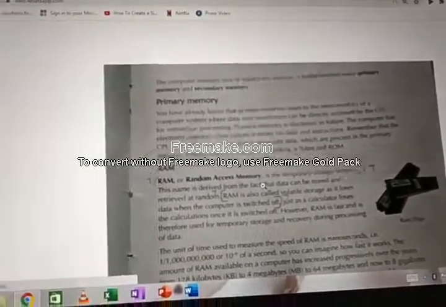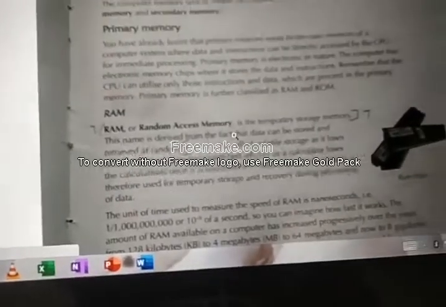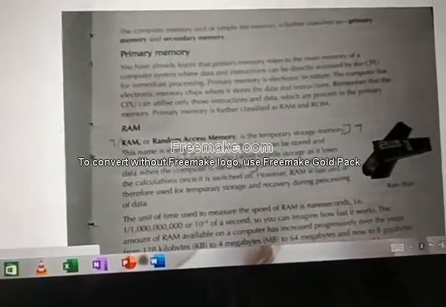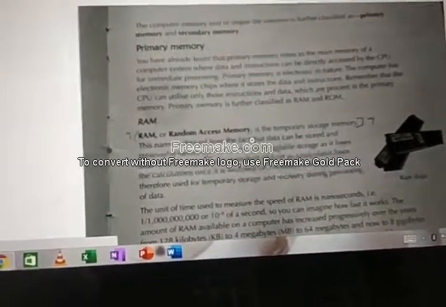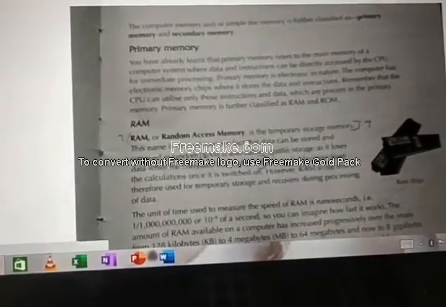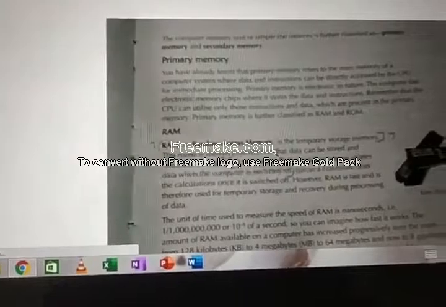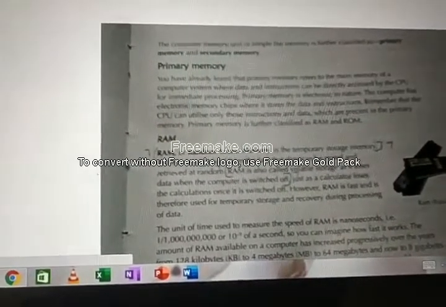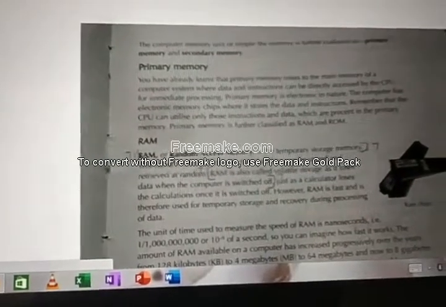We know that in ROM only instructions are there, that the computer can only read. No one can edit it, even you can't edit it, right? So what type of instructions are there in ROM? While you switch on the computer by pressing the button, that booting process happens, right? That Windows symbol comes, that Windows 7 opens.